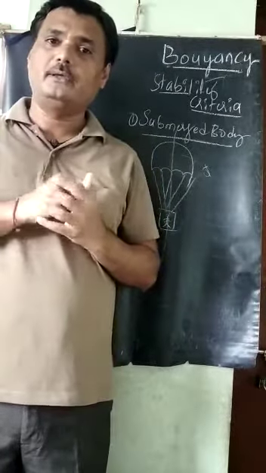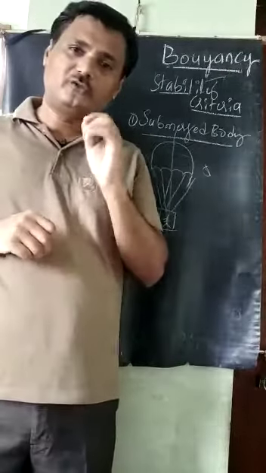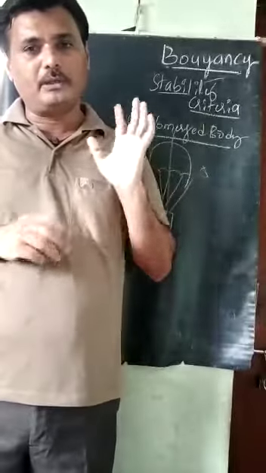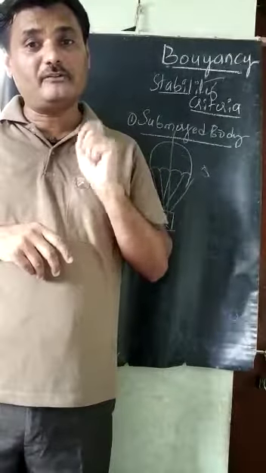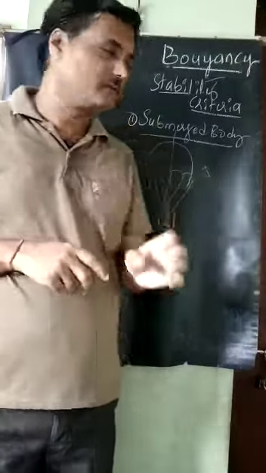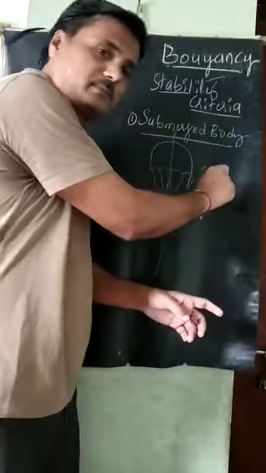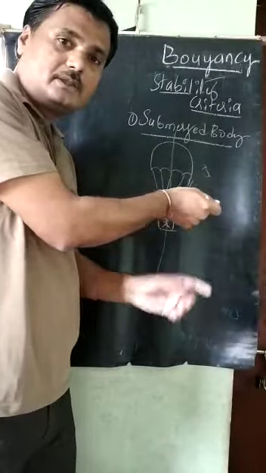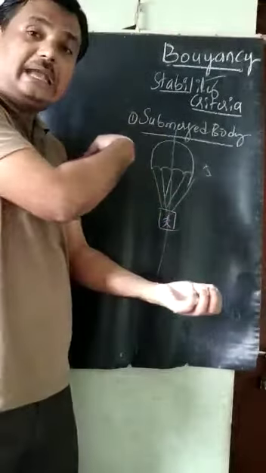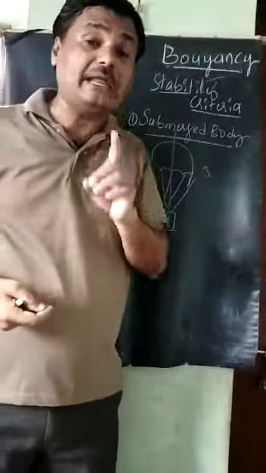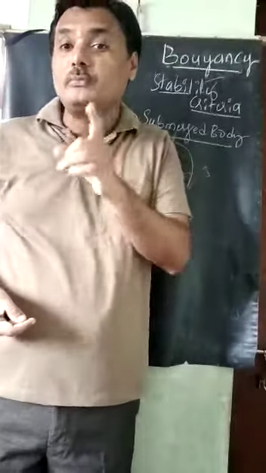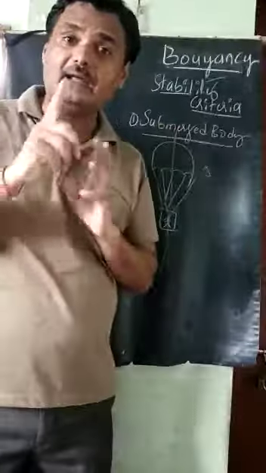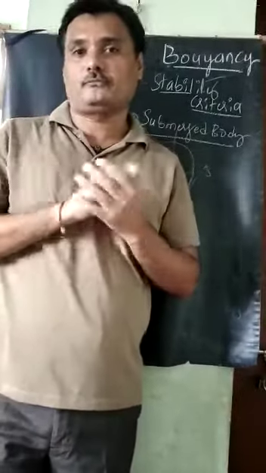To check stable equilibrium, there are 2 points we observe. It is very simple to understand: when we give a disturbance in one direction, if it is clockwise, then the opposite, anti-clockwise direction has to be created by the weight of the body and the buoyancy force.